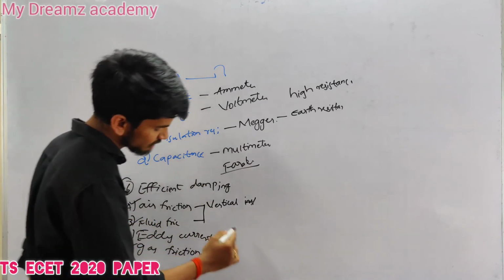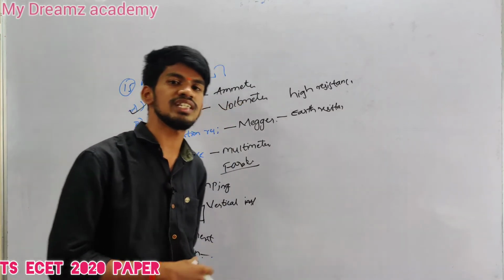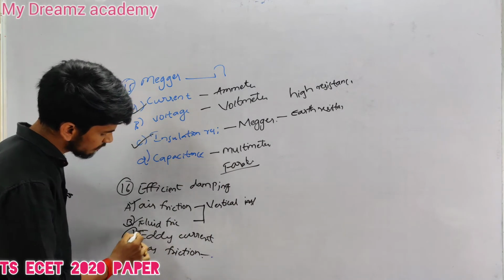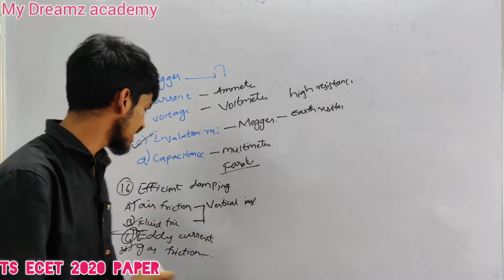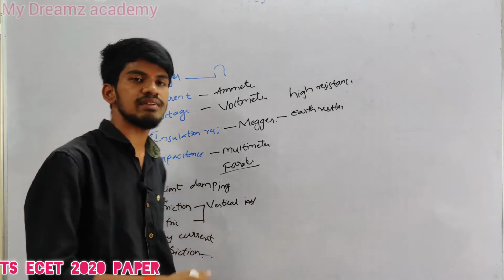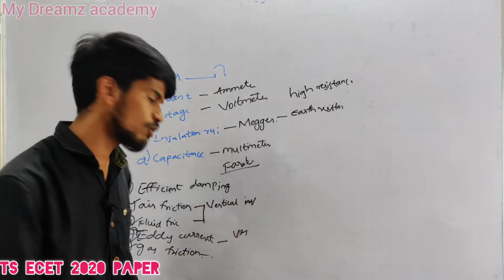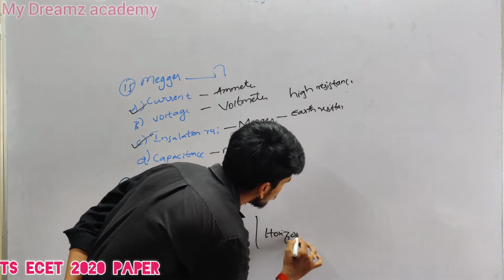Option D, gas friction damping, will be of no use in our electrical engineering. So we have eddy current damping. This eddy current damping has the most advantages, and it is an efficient method of damping. Why? Because it can be placed in a vertical position and also in a horizontal position.